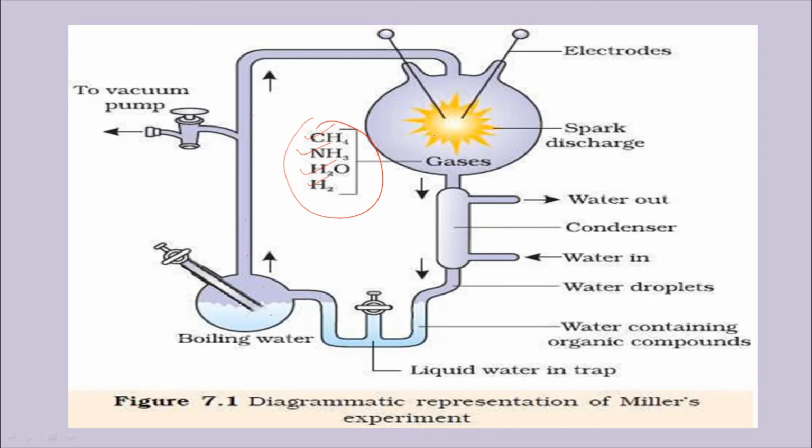CH4 is dissociated into C with a minus 4 charge and 4 H plus charges. So there is a continuous dissociation of every molecule, and after that they start reassociating. This reassociation produces molecules like amino acids.